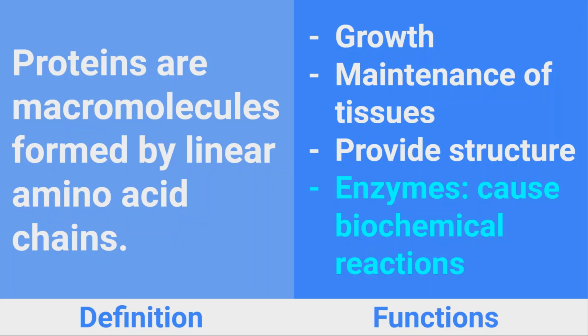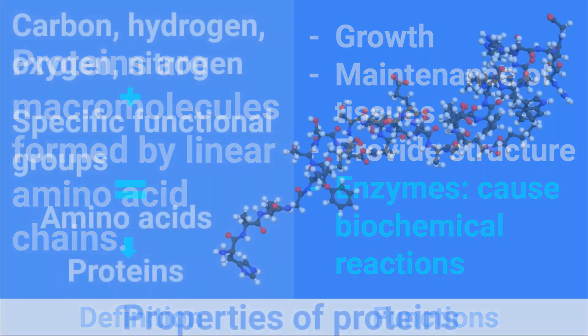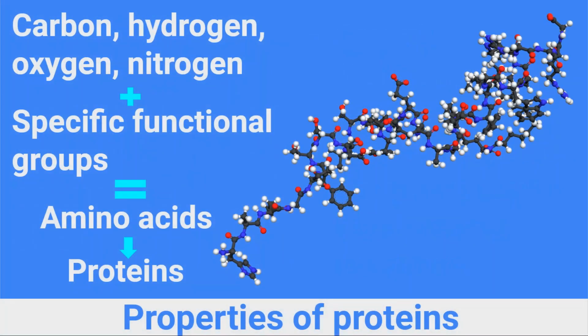These are some functions that proteins have, but as we have said, they are in charge of many other functions. Proteins contain carbon, hydrogen, oxygen, and nitrogen. Proteins contain as well functional groups, which make them different from one another. There are many types of functional groups. Some may be hydrophobic, others may be basic or acidic, others negative, others positive, or hydrophilic.